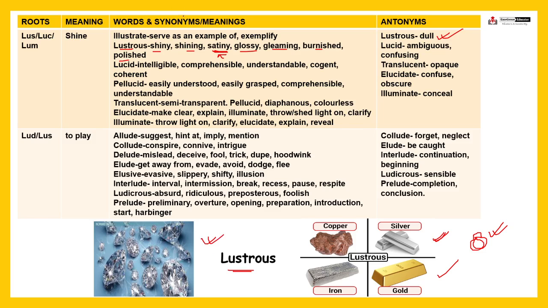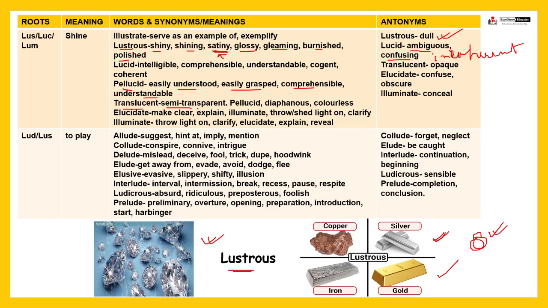Next, lucid means intelligible, comprehensible, quite easy to understand, isn't it? Means understandable. Are you getting my point? Cogent or coherent, right? And incoherent means that cannot be understood. So lucid का opposite incoherent भी होगा यहाँ पे, ambiguous, confusing or incoherent, that is something that cannot be understood, right? Pellucid, easily understood, easily grasped, you can grasp it, understand it, comprehensible, understandable, similar.